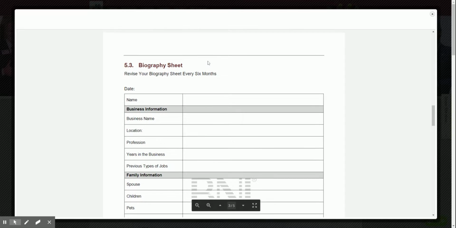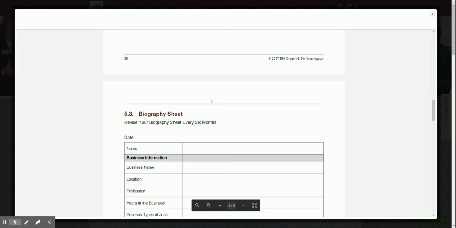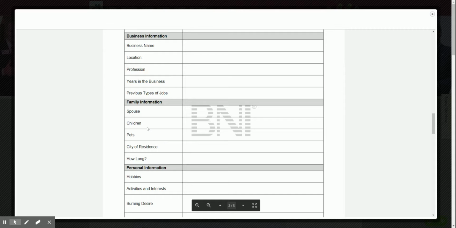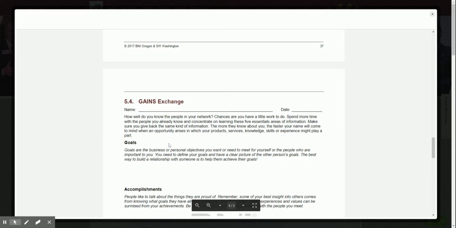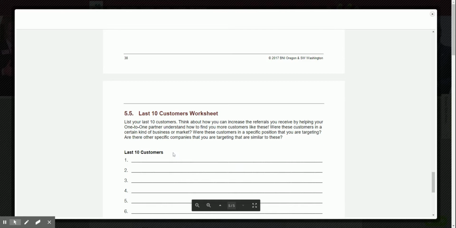So here's a biography sheet that was shown. You can fill that out. There's a recommendation up here to revise your biography sheet every 6 months because life changes. Hopefully not your spouse or your children. Maybe a pet, who knows? Hopefully, Fluffy didn't die. The gains exchange, discussing your goals, accomplishments, interests, and networks and skills.